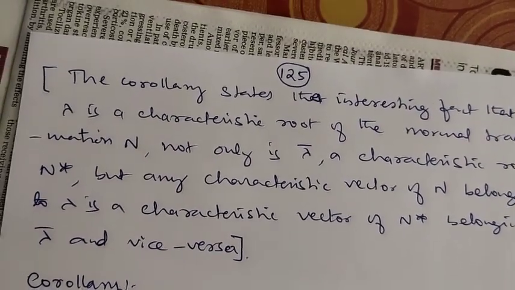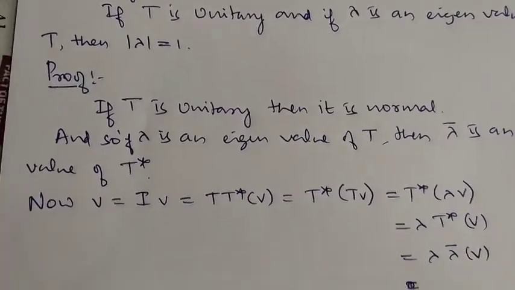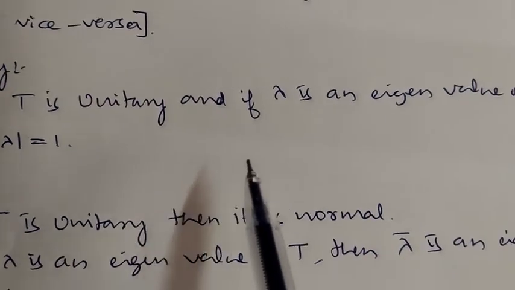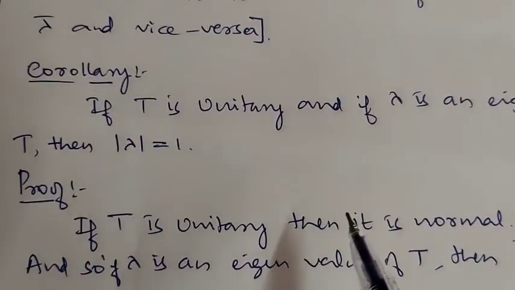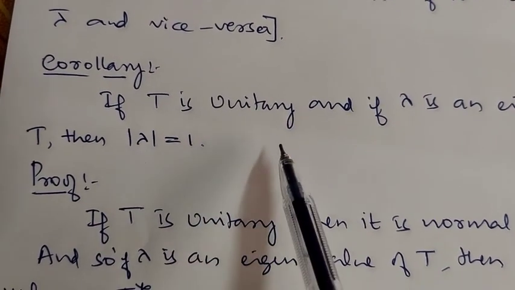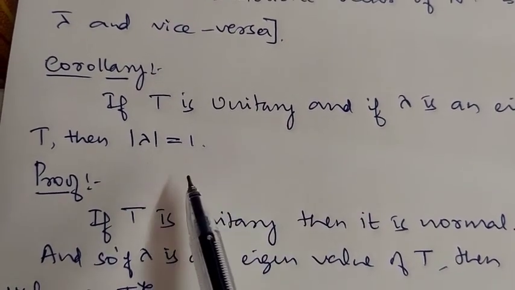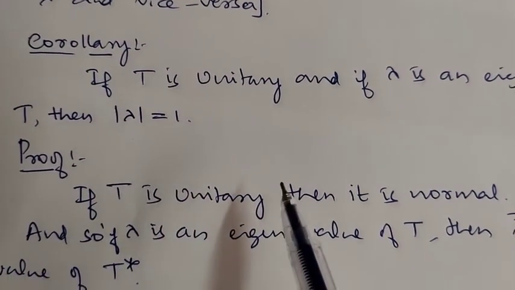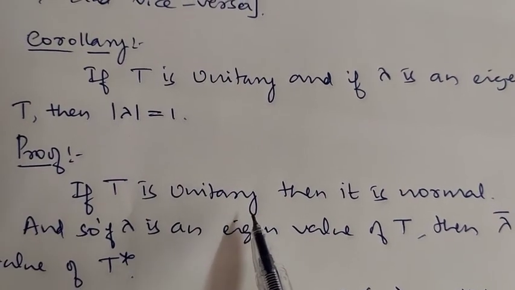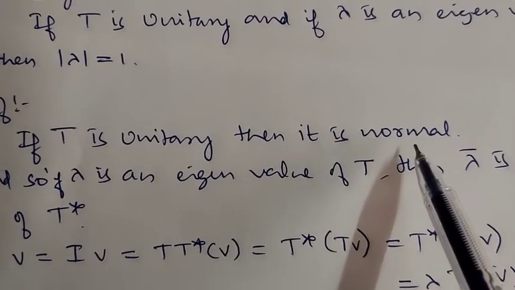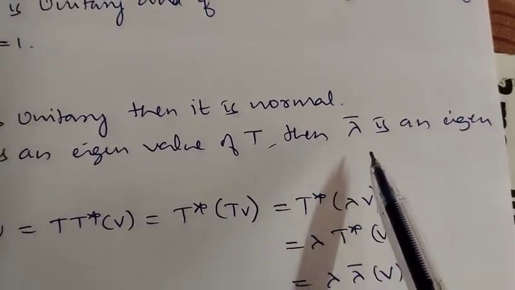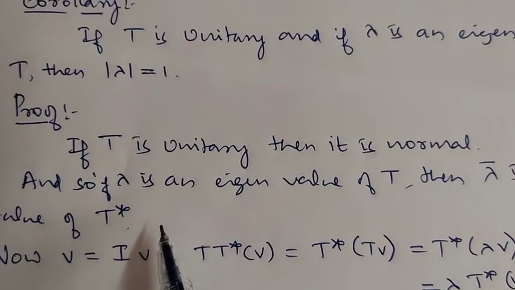Okay, now the above result has one important corollary. The corollary says if T is unitary and if lambda is an eigenvalue of T, then mod of lambda is equal to 1, means unitary operators have eigenvalues with modulus value 1, or absolute value 1. Okay, so proof. T is unitary, which means it is normal, you know this. And also if lambda is an eigenvalue of T, then lambda bar becomes an eigenvalue of T star. Just now we have shown.